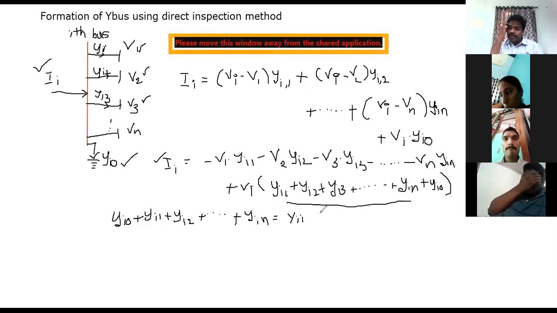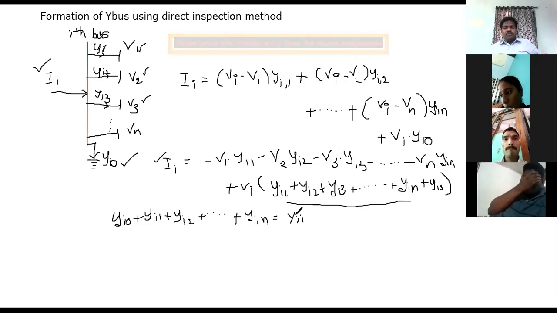Now what is the mutual admittance? Here yi1 is nothing but the admittance connected between the ith bus and the kth bus. So the admittance in between two buses is called a mutual admittance. Self admittance means, if you are considering one bus, the admittances connected to that particular bus, taken together, is called self admittance.